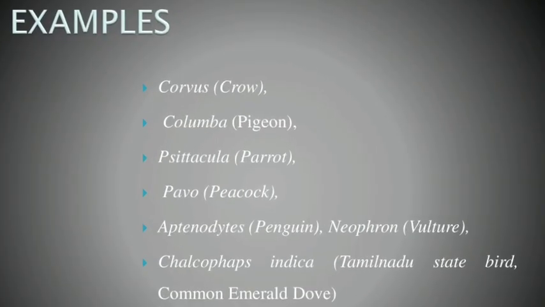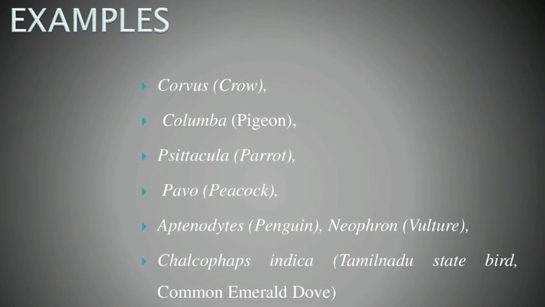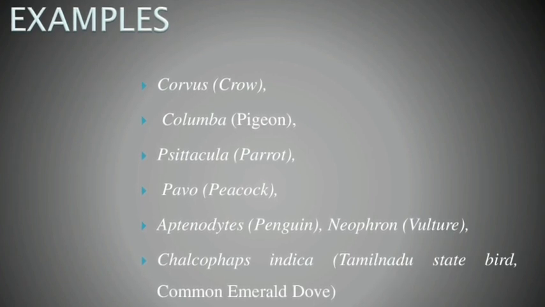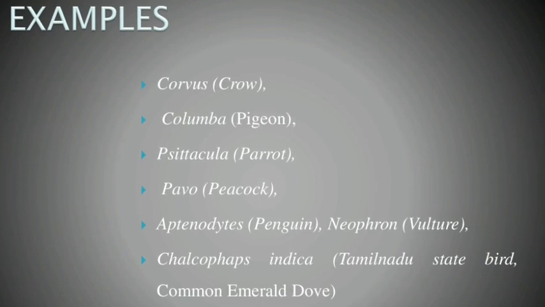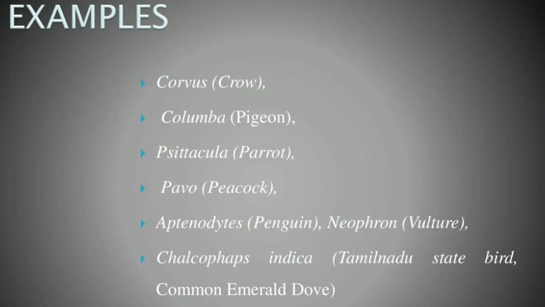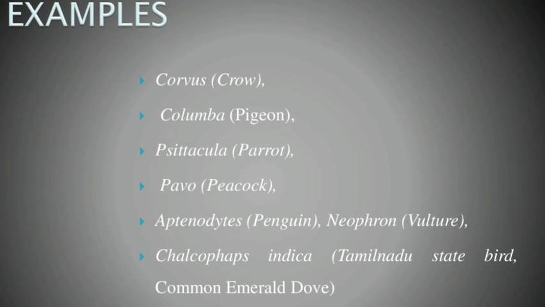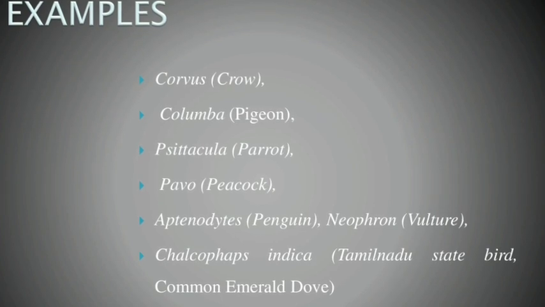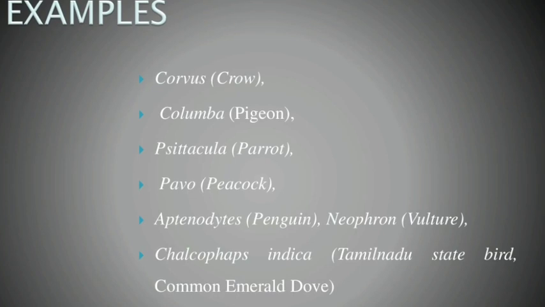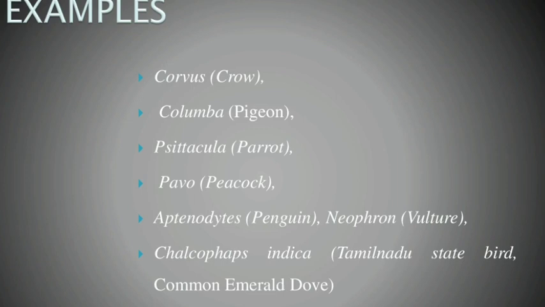What are the examples of aves? Corvus splendens, that is a crow, and Columba livia, the pigeon. Psittacula is a parrot, and Pavo cristatus is a peacock. Aptenodytes is a penguin, Neophron is a vulture, Chalcophaps indica is the common emerald dove. This is the Tamil Nadu state bird. Okay, so these are the examples of aves.